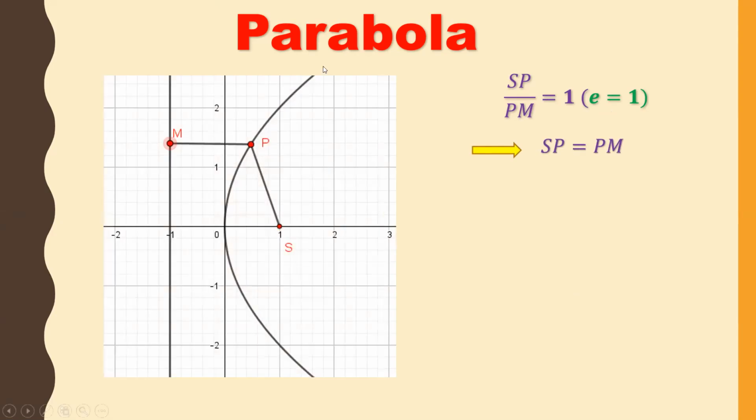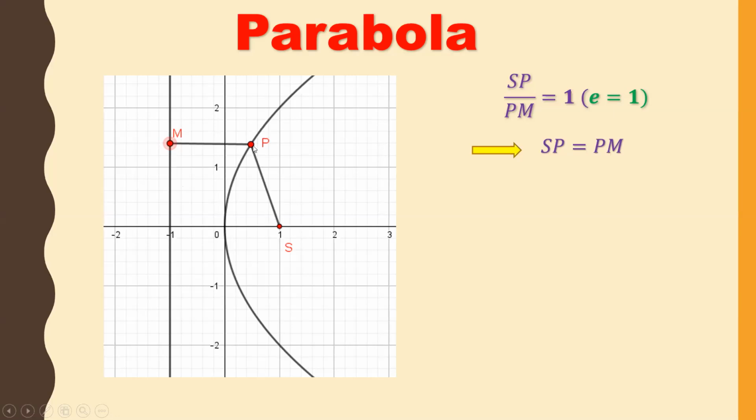This is the symbol of the parabola curve. Observe here, this is a straight horizontal line and this is a vertical line. We need 2 things for the definition of conic: one is a fixed point, which we call the focus, and one is a fixed straight line, which we call the directrix.